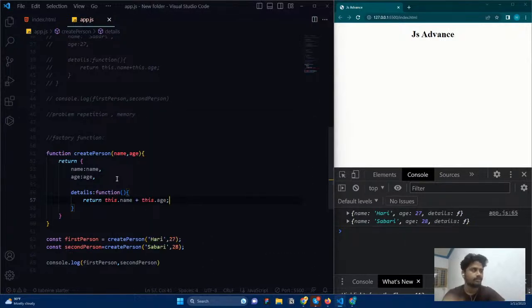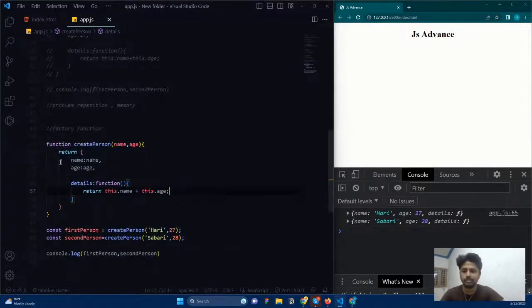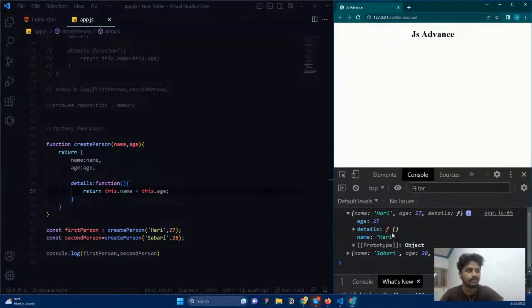Now if I save it, you can see the repetition is solved. I'm not writing name, age, details every time because of this function. But the problem is the details are still in each and every object. You can see it is taking memory in this object and also in this object. So this is the second problem that I want to rectify.